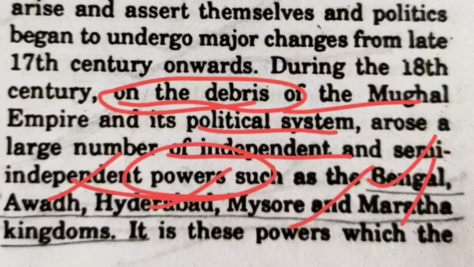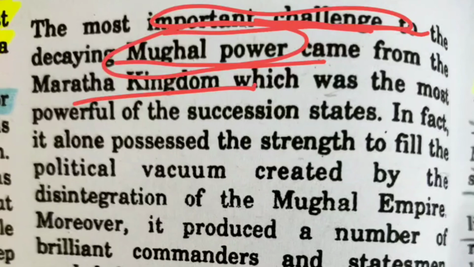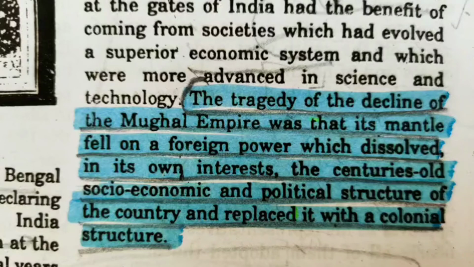So the fourth point comes here: how they challenged the decaying Mughal Empire, and this important challenge came from the Maratha kingdom. So we can write about how the Marathas continuously challenged the Mughals and took away vast territories. However, they in turn were defeated by Ahmad Shah Abdali in the third battle of Panipat. So these were our four points, and after that, in the conclusion, we can write that the tragedy of the decline of the Mughal Empire was in its mantle, and then everything fell on a foreign power who dissolved all the socio-economic and political structure in their own interest and replaced it with a colonial structure.